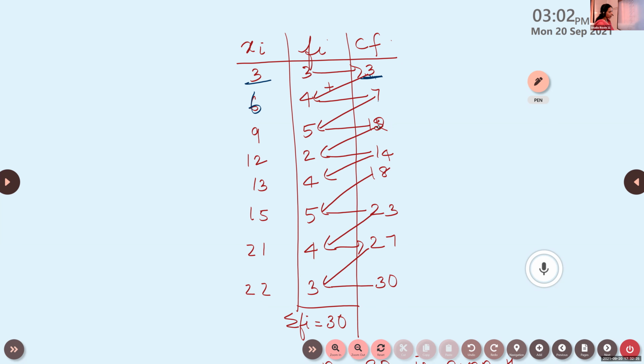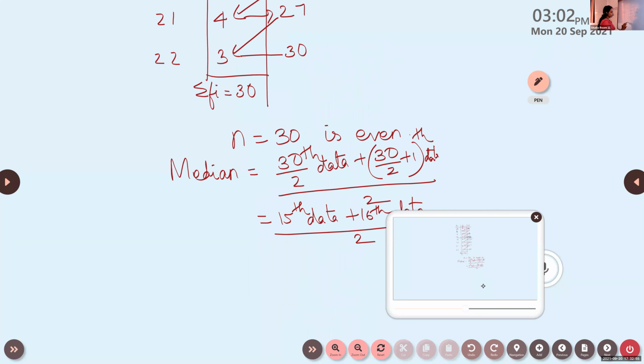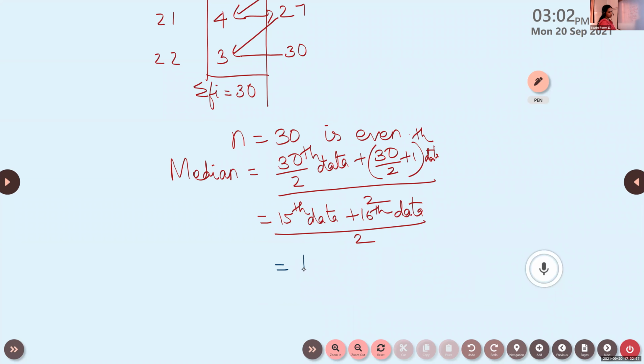Now we want the 15th and 16th data. The previous group is up to 14, so after 14, the 15th, 16th, 17th and 18th data all come under this group, up to 18.